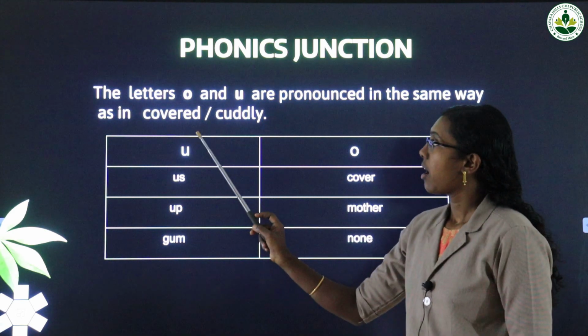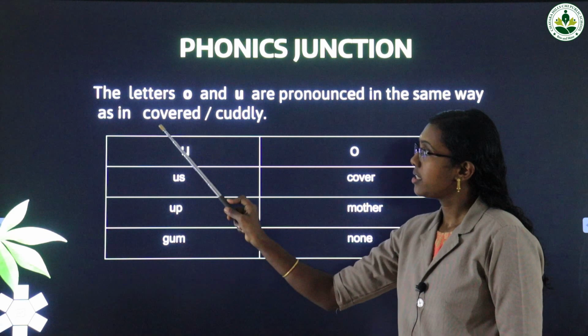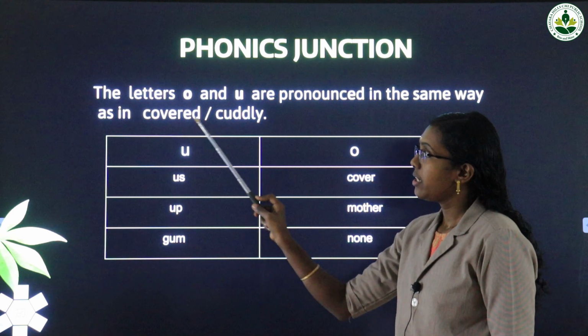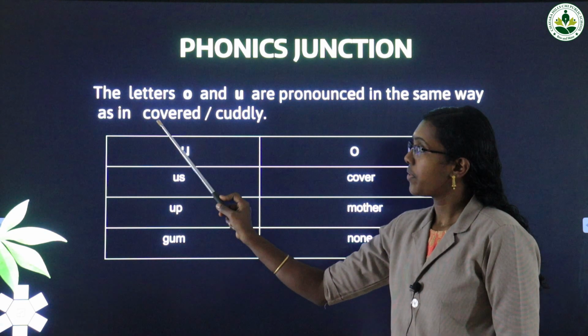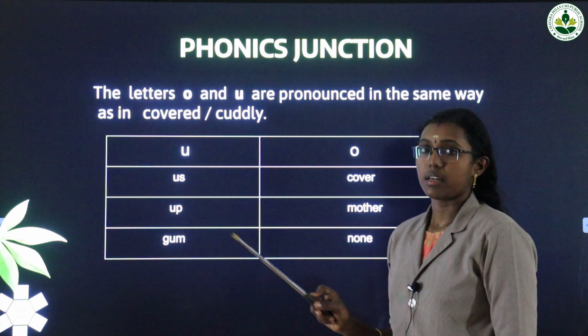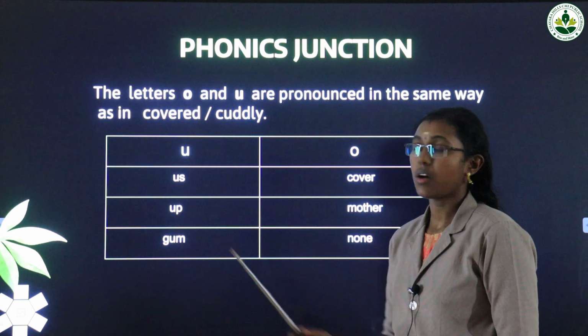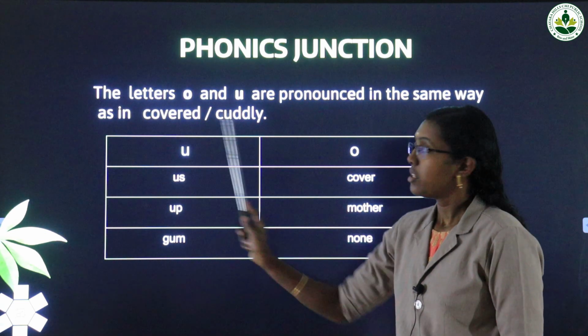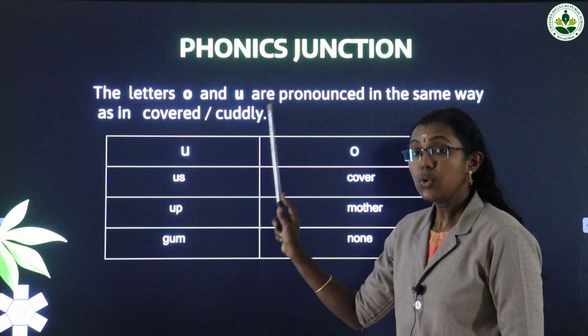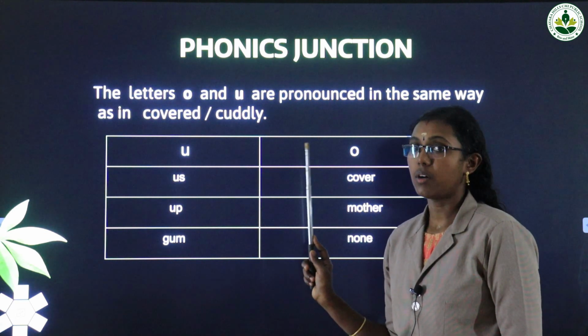covered and cuddly. See the spelling here: C-O-V-E-R-E-D and C-U-D-D-L-Y. The spellings are different. O is there, U is there, but the pronunciation is the short 'uh' sound. Covered, cuddly, but the spelling is different. C-O is there, C-U is there. How to read? The 'uh' sound.